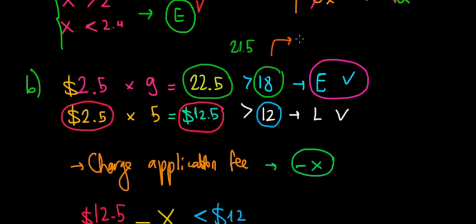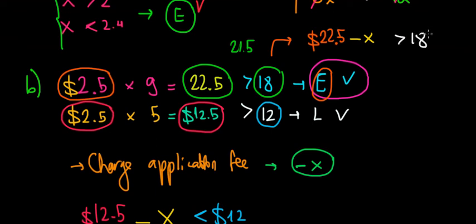So to attract only the energetic workers, we must make it in such a way that this wage scheme, $22.5 that he gets due to the piece rate per unit of output, minus that application fee, must be greater than 18, because we want to attract them to us, not to the alternative job.